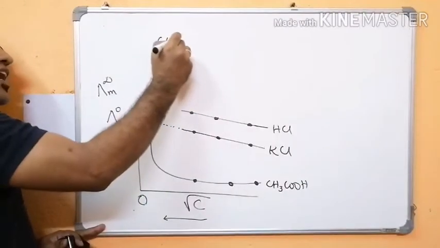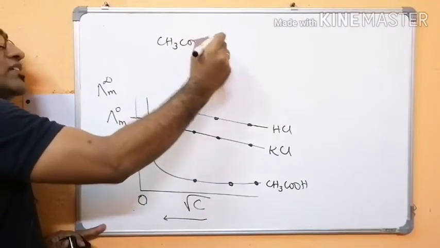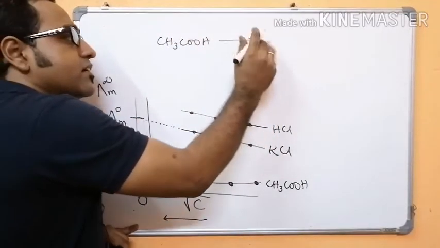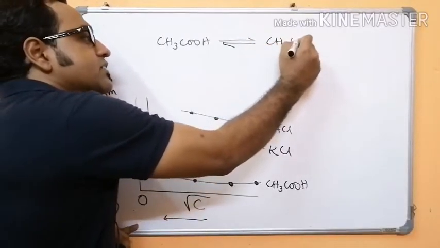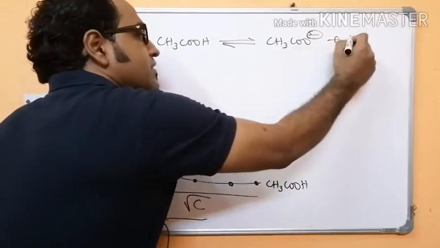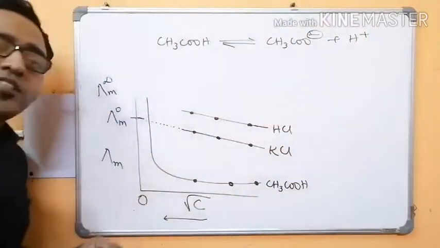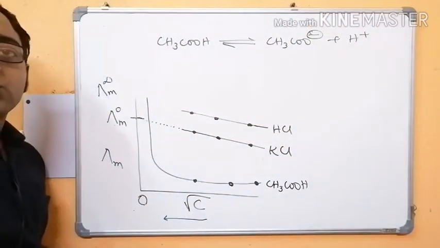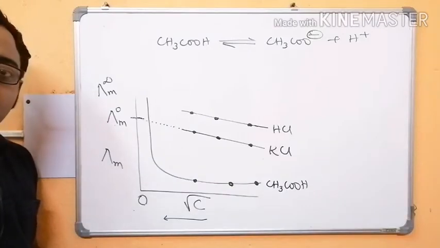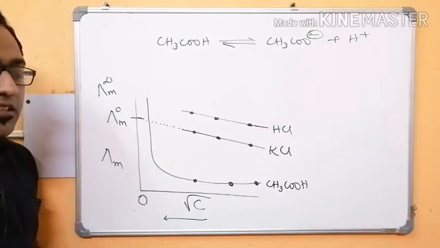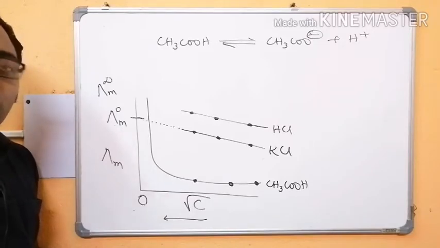So suppose you are having acetic acid CH3COOH, it dissociates partially into CH3COO minus plus H plus ion. Say at 1 molar concentration the dissociation is very less, only say 5% or 10%. As we decrease the concentration, that means as we add more water, then what happens?